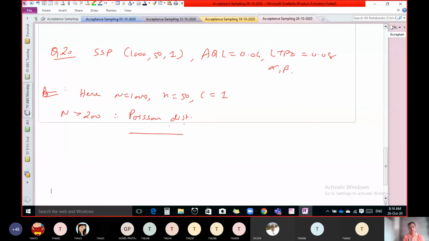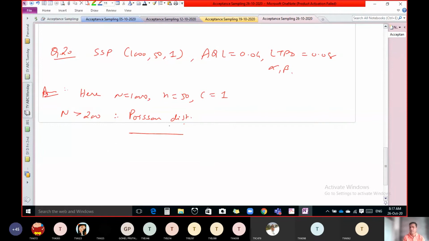But if a good lot is rejected due to our sampling process, then there is some risk. If a good lot is rejected, it is producer risk, because the producer will not send the lot into the market. So for AQL, find the probability for rejecting the lot.